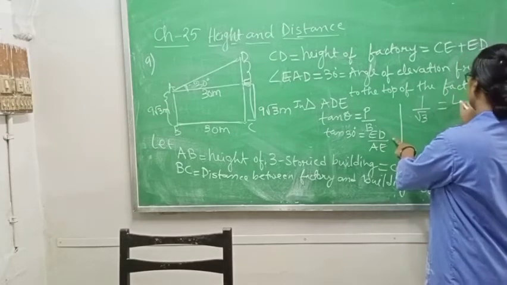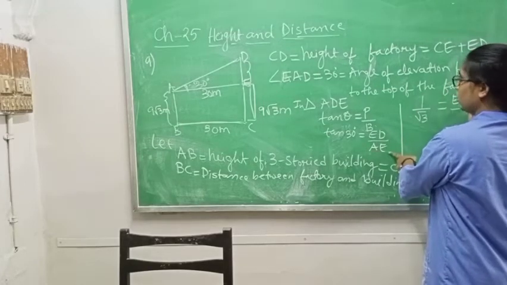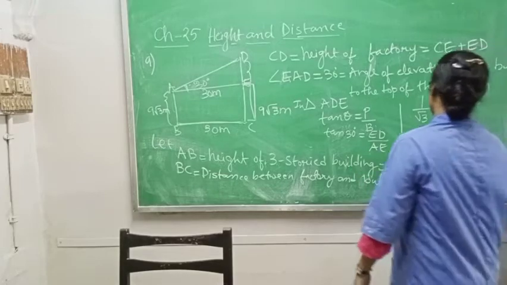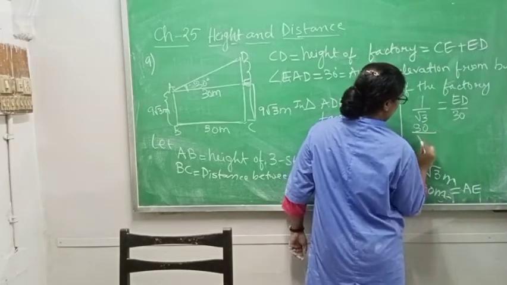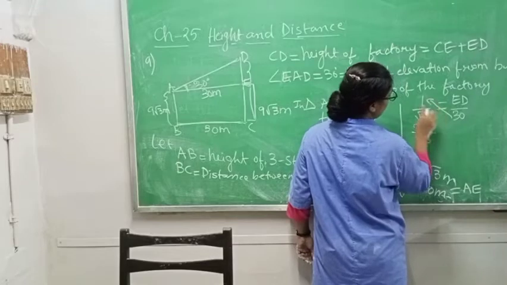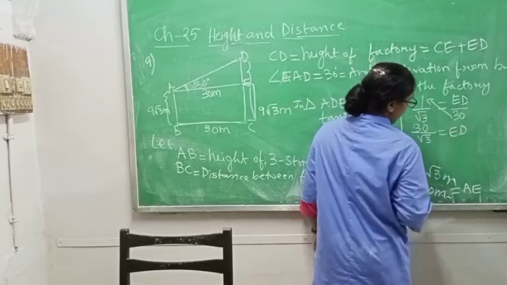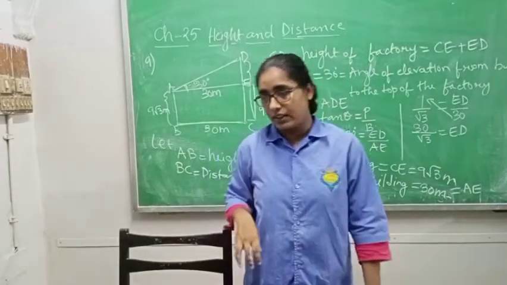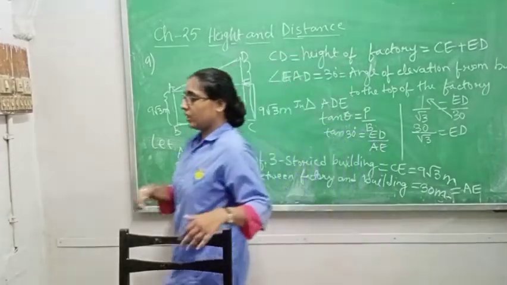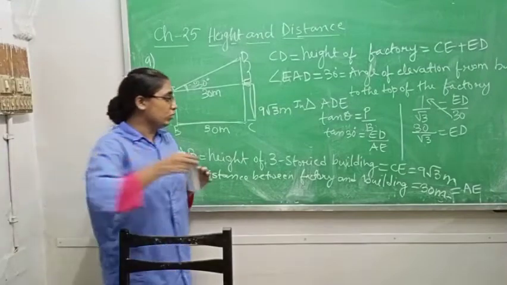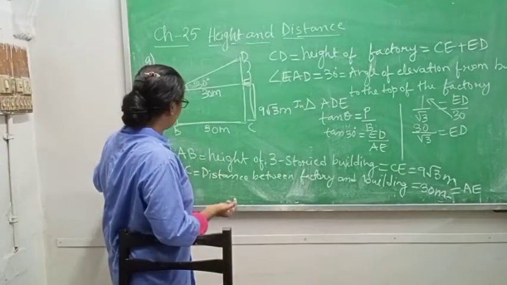ED you don't know, and A you know, it is 30. So it will come 30 by √3. Cross multiplication, 1 into 30, 30 by √3 equals ED. But I told you in class 10 that whenever you have a √ in the denominator, you have to remove that.